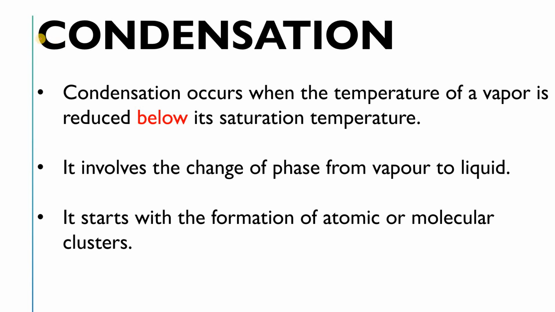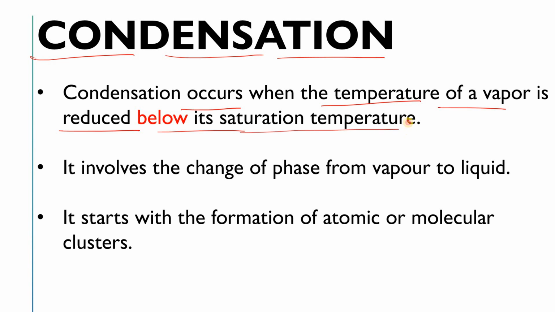Now let's understand what condensation is. After that we will come back to your vapor liquid curve. Condensation occurs when the temperature of a vapor is reduced below its saturation temperature.